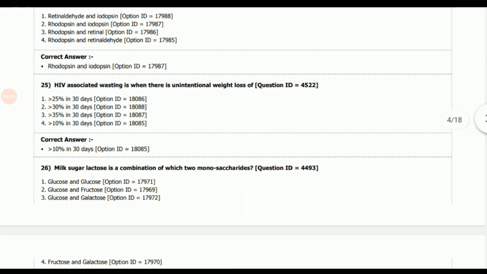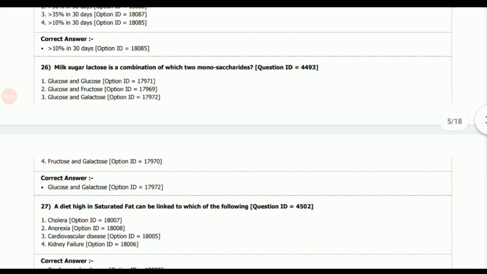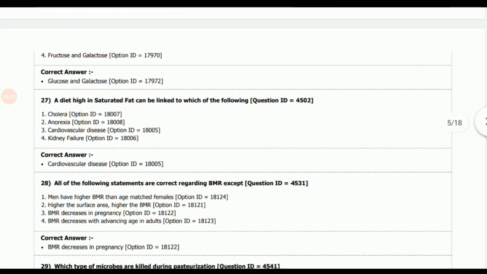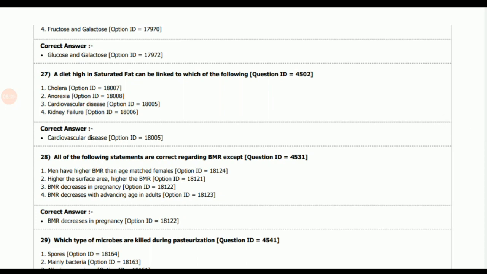Next question, HIV associated wasting is when there is unintentional weight loss of more than 10% in 30 days. Next question, milk sugar lactose is a combination of which two monosaccharides? So the correct option is glucose and galactose. Next question, a diet high in saturated fat can be linked to which of the following? Answer is cardiovascular disease.